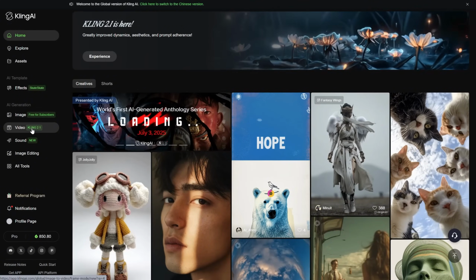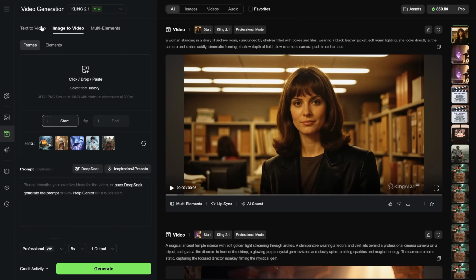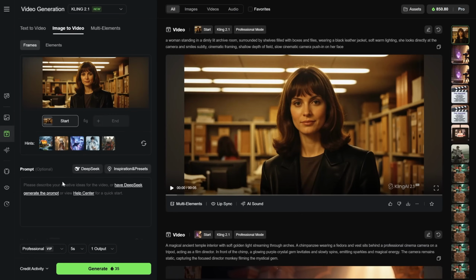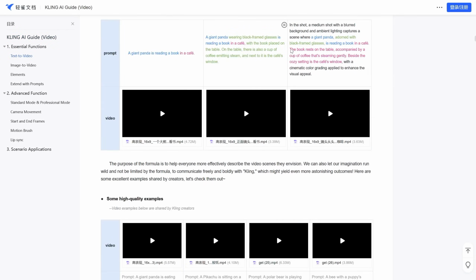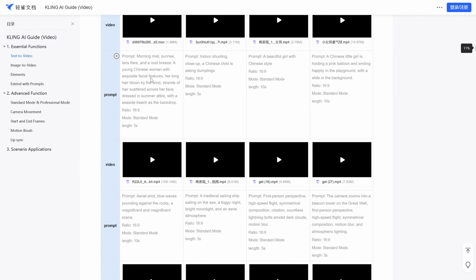I go to video, and here at the top, we want our image to be converted into a video. So let's upload one of the images we generated and see how it works. For the prompts, you can write it yourself, or use ChatGPT to help, or just invent something that fits the scene. Here's an easy way to handle it. First, make sure you understand how prompting works for video. Use the help section. The page might load a bit slowly, but it has a lot of useful information with examples. Check some of those to learn how to write better prompts.